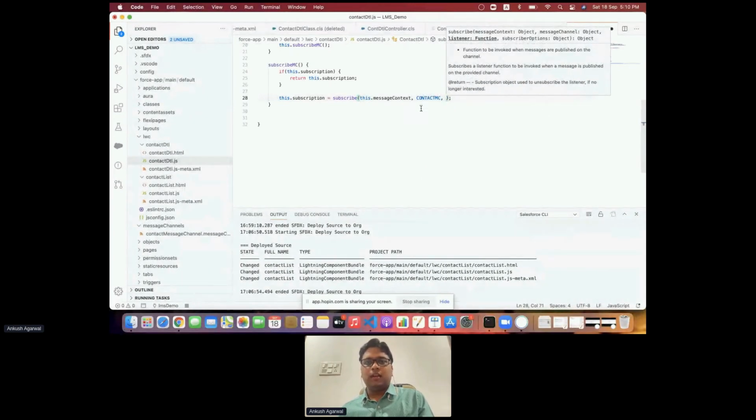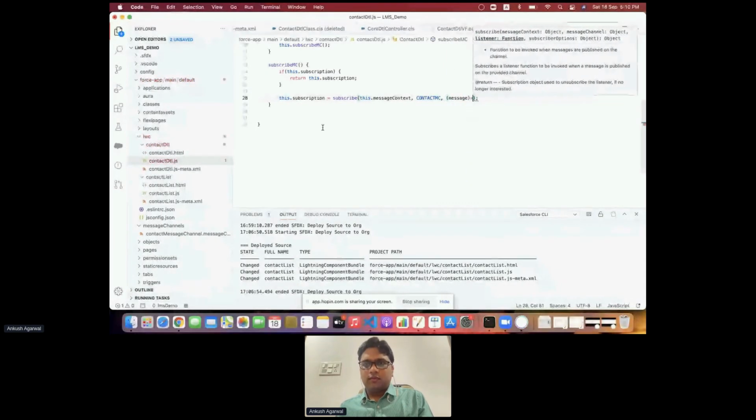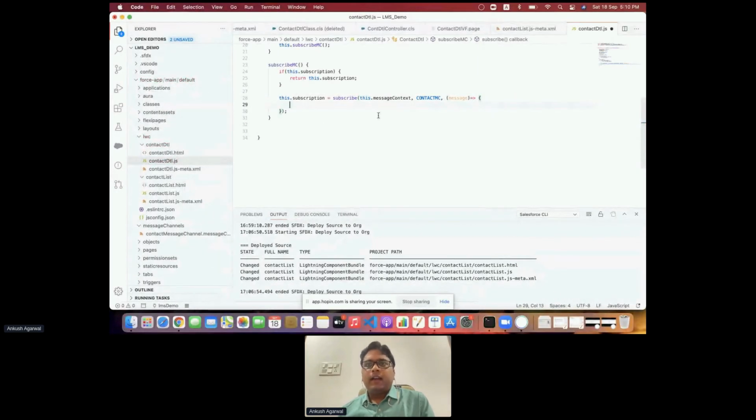Here we can either call another function or we can use the arrow function. Right now I'm using an arrow function over here. The syntax for arrow function is like this. And here we are getting the message into a message field. You can name it anything other than message.